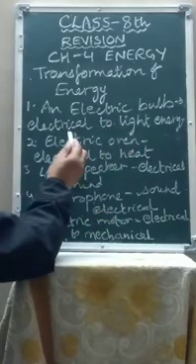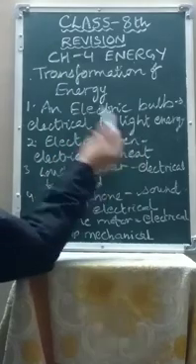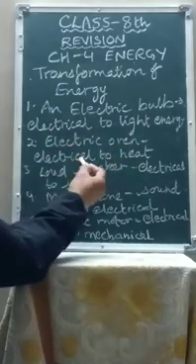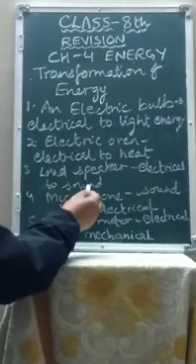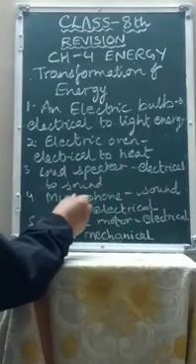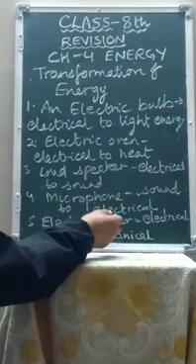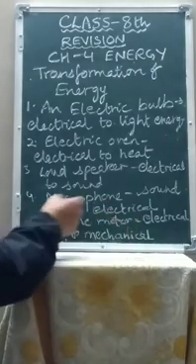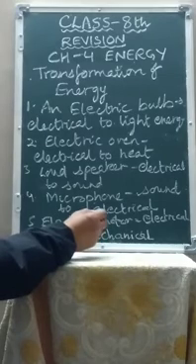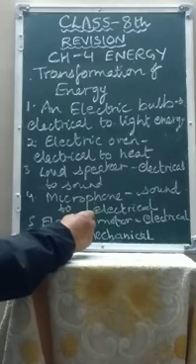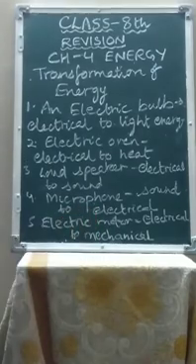In an electric bulb, electrical energy changes to light energy. In an electric oven, electrical energy changes to heat energy. In a loudspeaker, electrical energy changes to sound energy. And in a microphone, the reverse happens: sound energy changes to electrical energy. In an electric motor, electrical energy is changed into mechanical energy. And there are many more examples: when photosynthesis takes place in the plants, light energy is changed into chemical energy. When you are using an electric cell, chemical energy is changed into electrical energy.